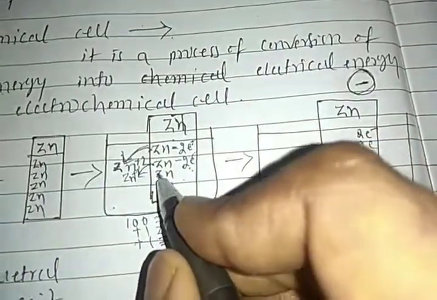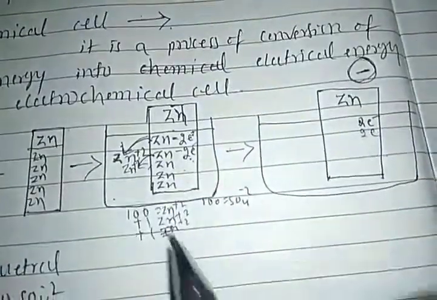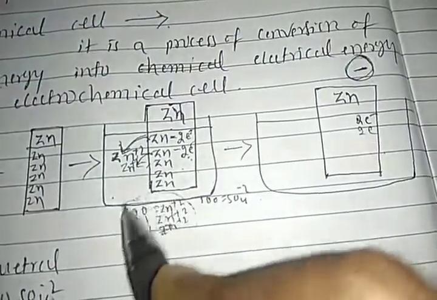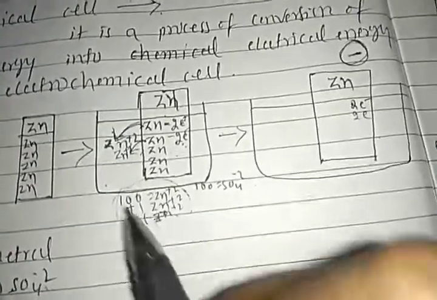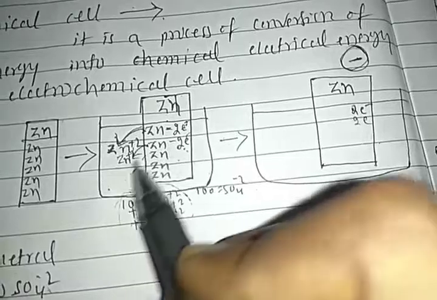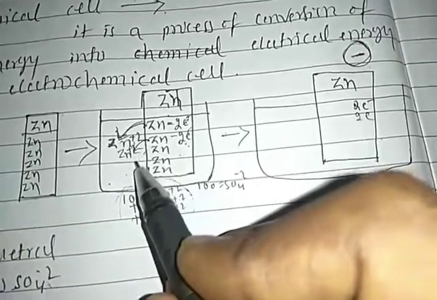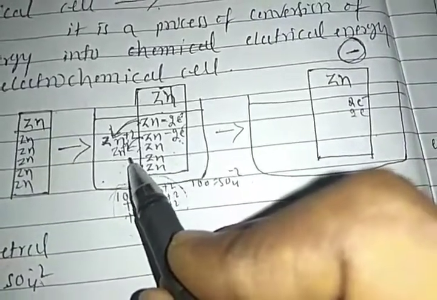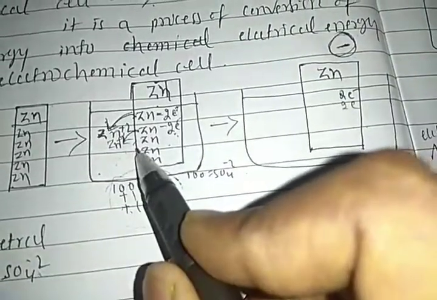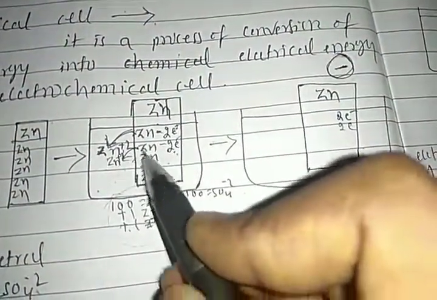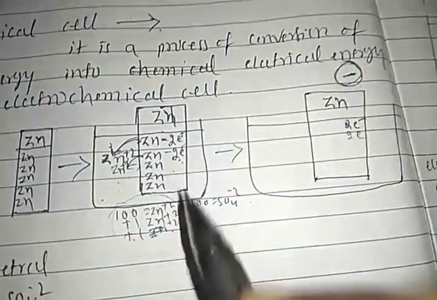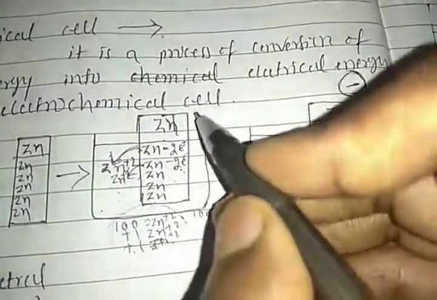Next, a third zinc atom wants to enter the solution, but the number of positive ions in the solution has increased. 1 or 2 zinc ions are present in the solution. When this zinc atom jumps into the solution as a zinc ion, it is repelled by those zinc ions. So that's why it cannot enter the solution. Right. That is one case. Another case, the negative charge develops over the electrode.